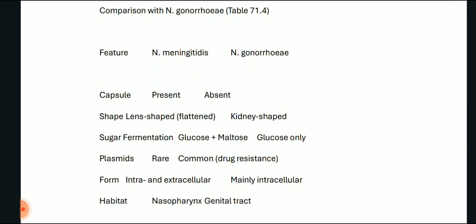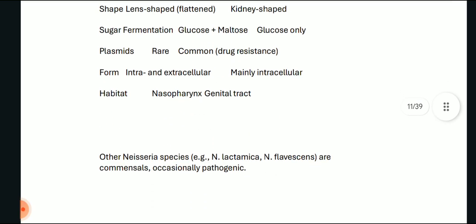Plasmids are rare in meningitidis but common in gonorrhoeae due to drug resistance, and both intra and extracellular forms of Neisseria meningitidis are there, but gonorrhoeae is mainly intracellular. And habitat: Neisseria meningitidis resides in your nasopharynx, while Neisseria gonorrhoeae resides in the genital tract.